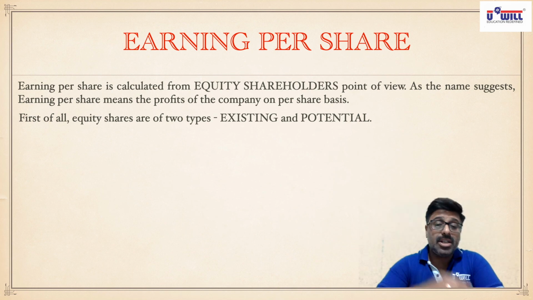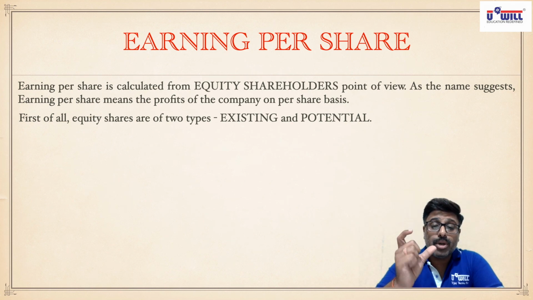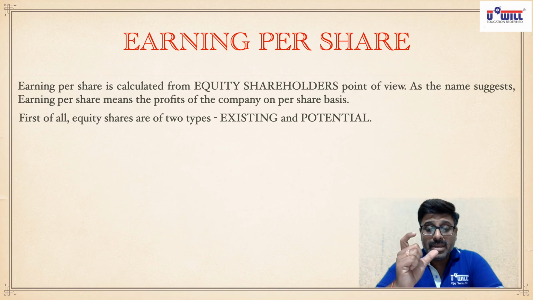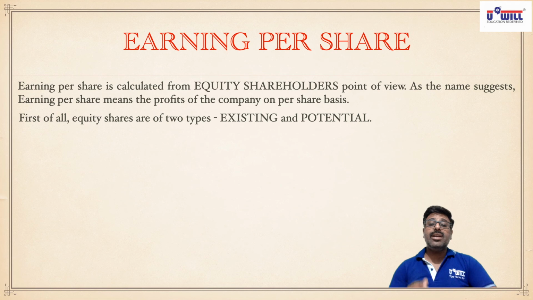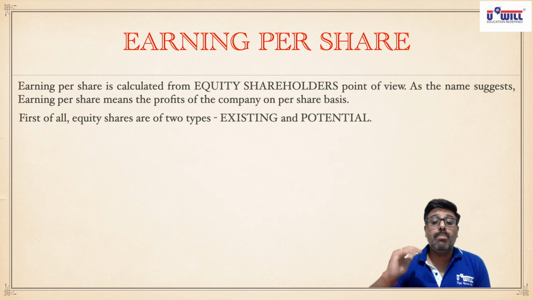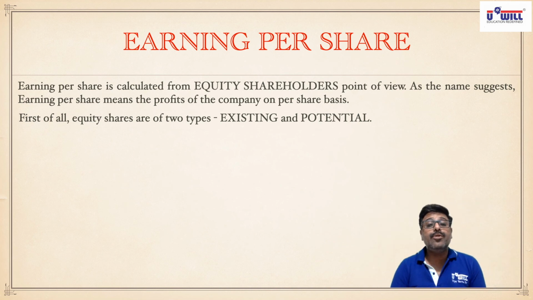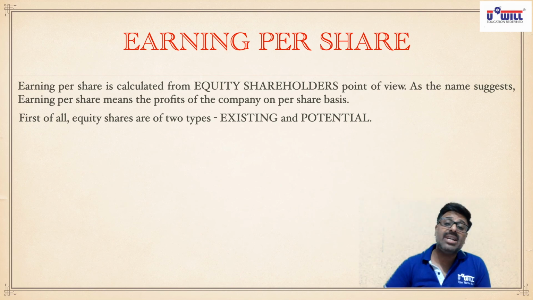Now, what do potential equity shares mean? It's a new term, so understand it first. Potential means capability. Potential equity shares are such securities which have the capability to become equity shares in future.